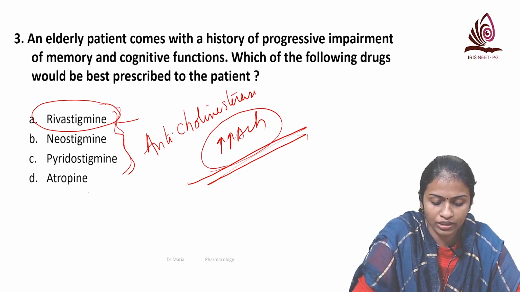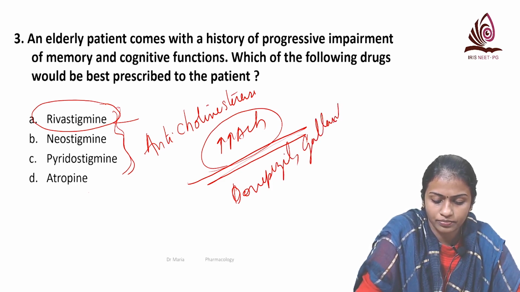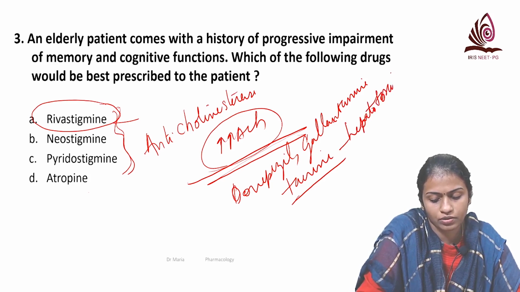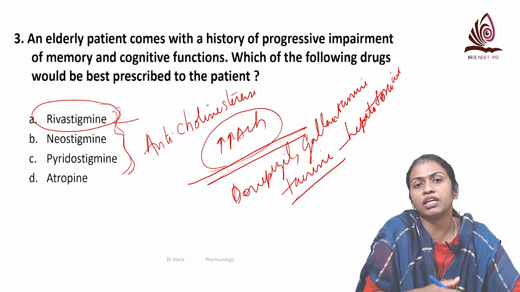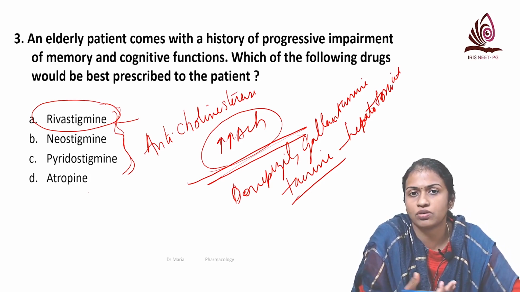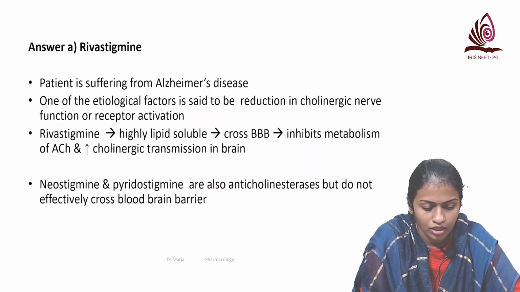What are the other agents that you can give for Alzheimer's disease? The other anticholinesterases are donepezil, galantamine, and tacrine. But tacrine is no longer given because of hepatotoxicity. Whereas neostigmine and pyridostigmine have more of a peripheral action. We give them for conditions like myasthenia gravis, cobra bite, postoperative decurarization, etc. So that is what we have discussed.